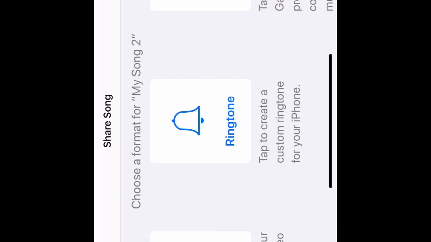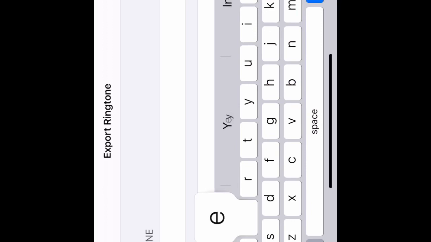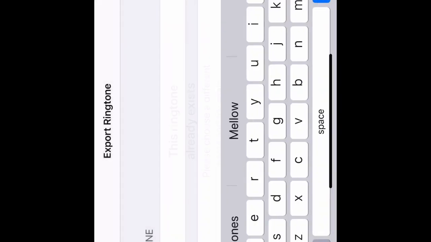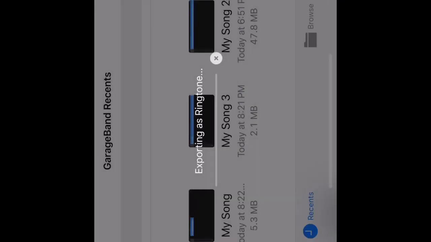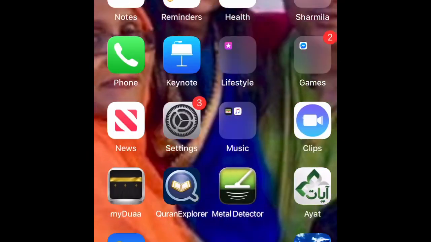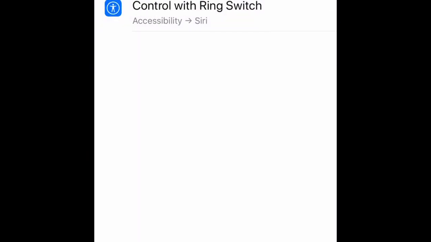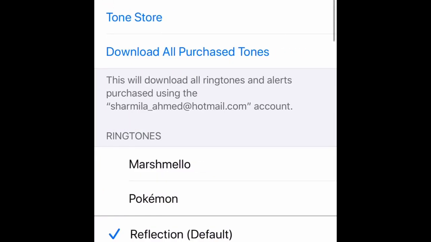You want to press share. And then you want to press ringtone. And then you want to name it. And then you want to export. It's saying exporting as a ringtone, okay? You press OK. You exit again. You go to settings. You type in ringtone. And then you'll see either marshmallow, and then look at that thing.